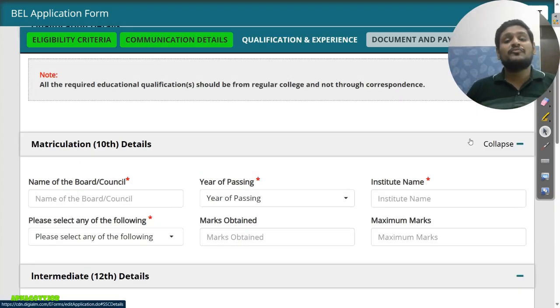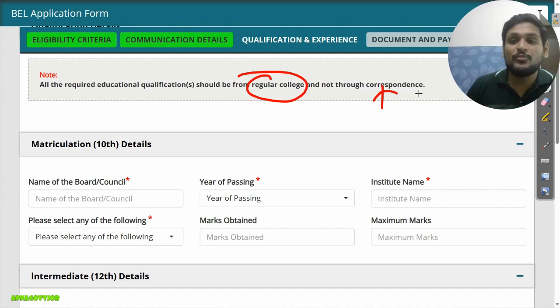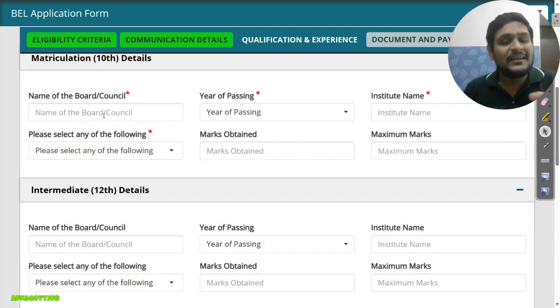Okay, next we need to fill our educational qualifications. So here you can see a very important note point that all the education qualifications should be of regular college, not through correspondence. Okay, so this is the most important note point. Then just scroll down and enter here your 10th detail.